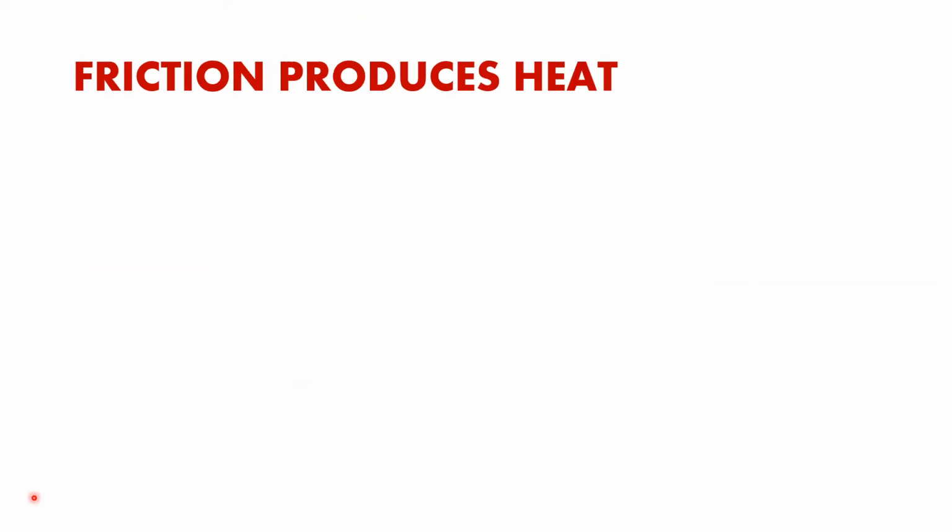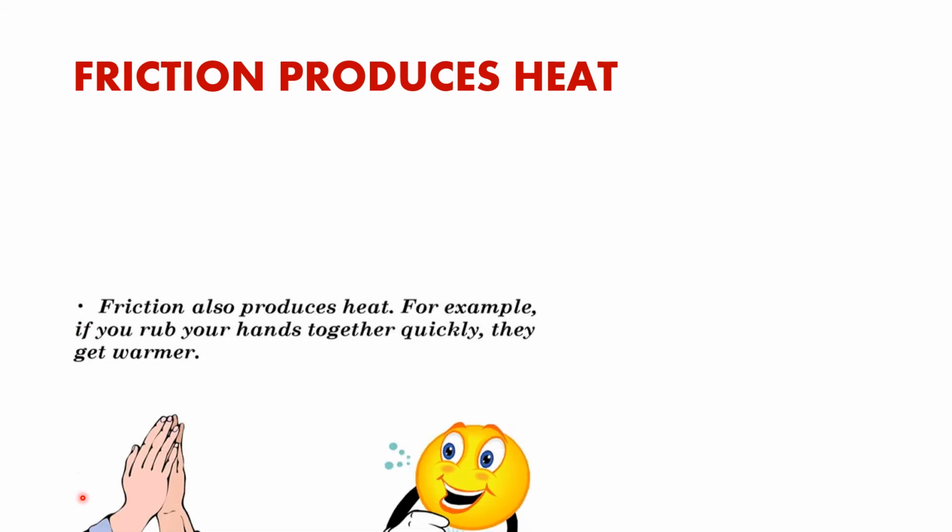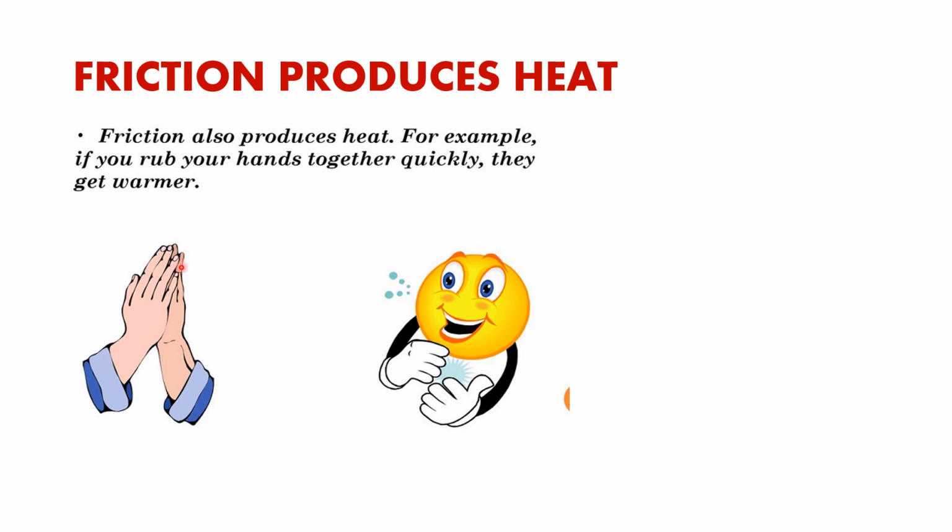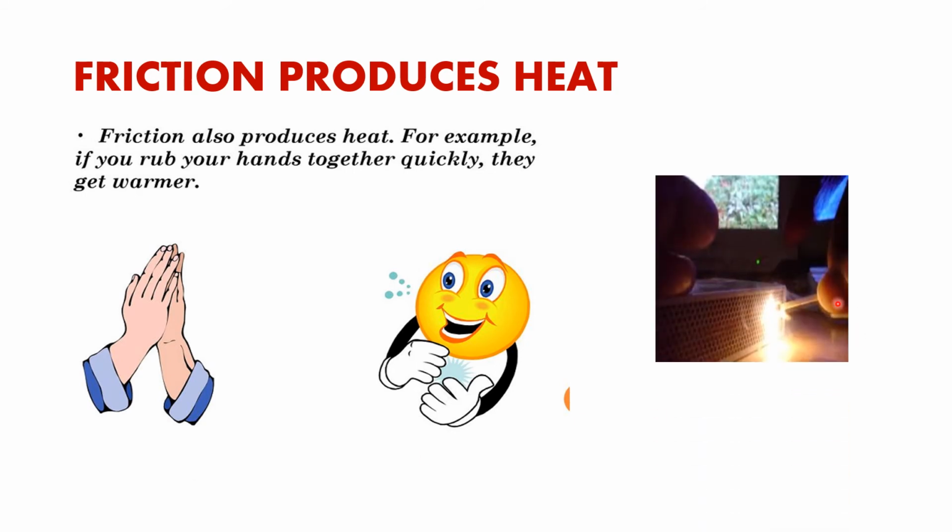Then another thing is force of friction produces heat. An example is when you rub your hands together for some time, you will see that heat is produced. So this is a very important effect of friction. Friction produces heat. When we strike a matchstick against a matchbox, what happens?